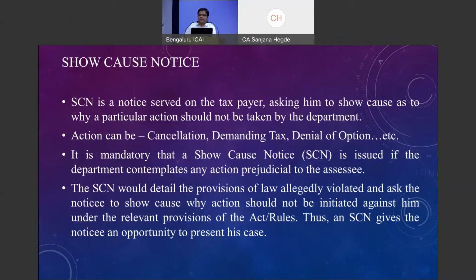7512 was failing at that point in time. I'm sure many of you would have got notices, like your clients would have got notices, not notice actually, it is an intimation that your bank accounts are getting freezed. Last to last budget, maybe 2 years before, when the announcement was done that 41,000 crore of interest was pending to be collected, all the department machinery got into one single mode. Use section 75(12) read with 79, immediately issue a letter to the assessee in the morning that you are liable to pay this much interest.